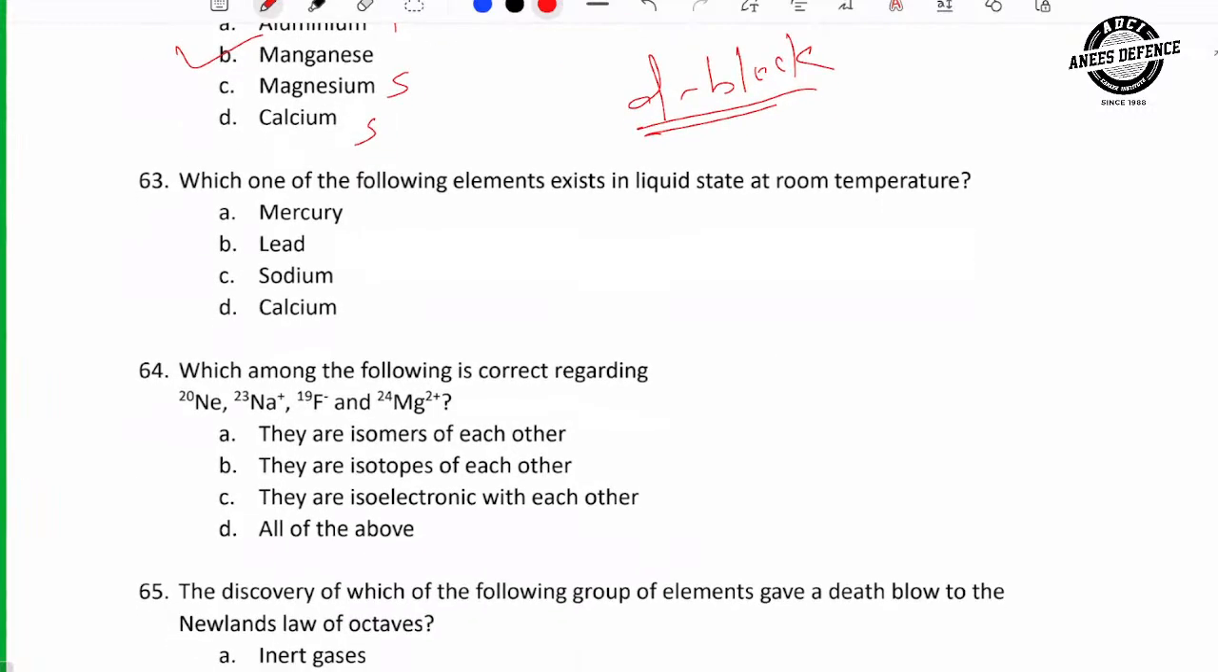63. Which one of the following elements exists in the liquid state at room temperature? Mercury. And one more is there, gallium. Next.